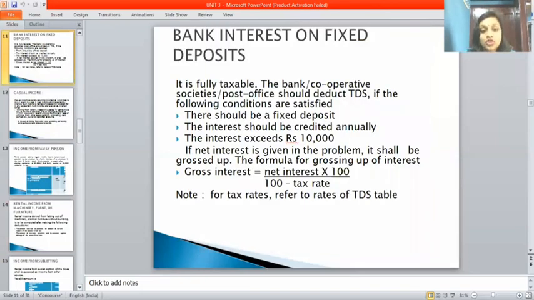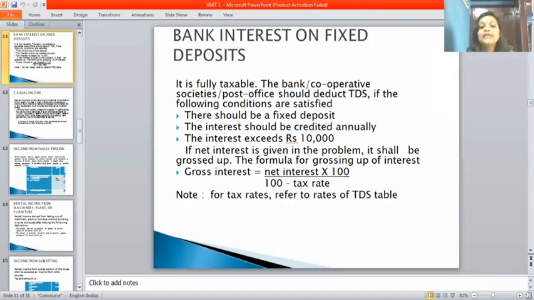Okay, next topic is bank interest on fixed deposit. It is fully taxable. The bank, cooperative society or post office should deduct TDS if the following conditions are satisfied: it should be a fixed deposit, the interest should be creditable annually, and the interest should exceed 10,000. If the net interest is given in the problem, it shall be grossed up.